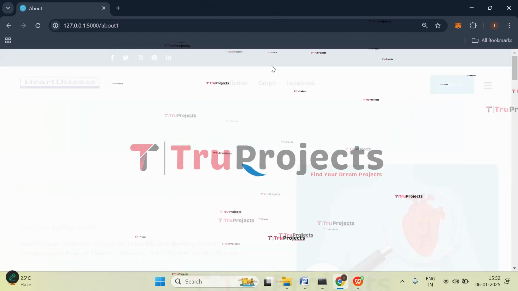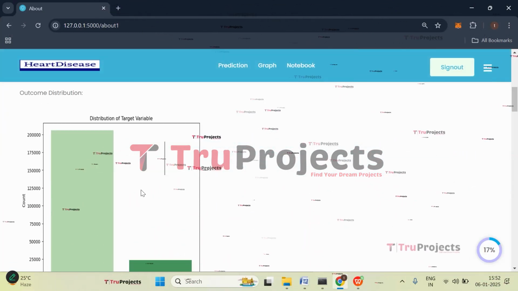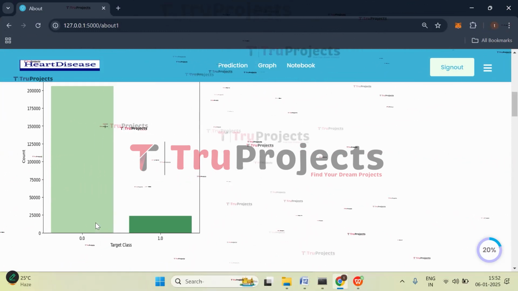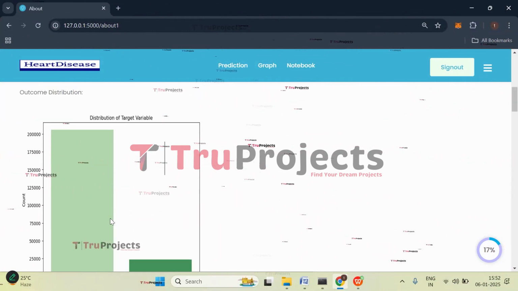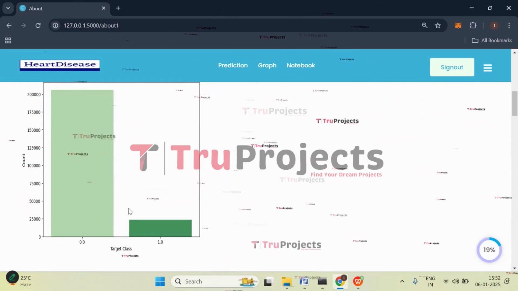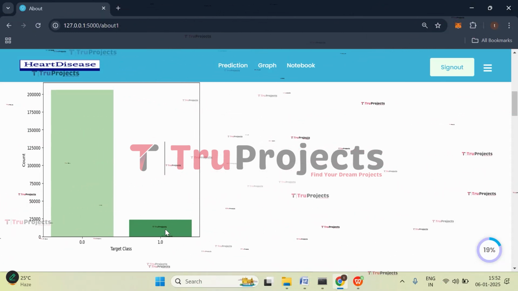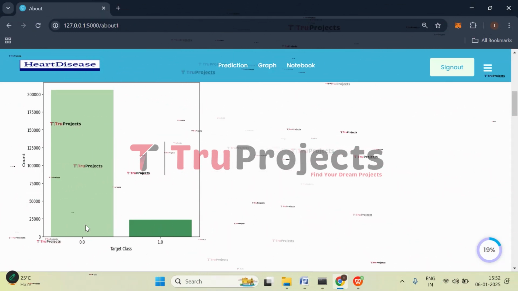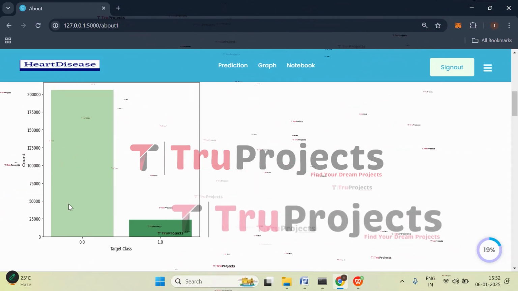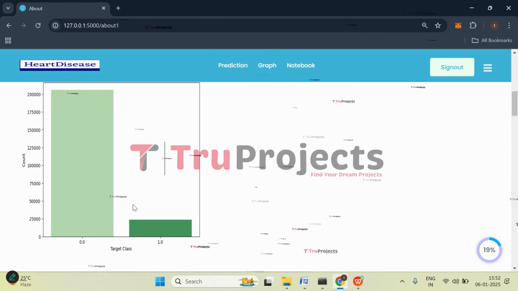Click on graph. So here we have the graphs. So this is the outcome distribution. Here on x-axis we have target class, and on y-axis we have the count of each class. So this is the target class distribution graph, where class 1 count is less and class 0 count is high. Here 1 refers to people with heart disease, 0 refers to people with no heart disease. That is why we have used adaptive synthetic sampling technique to address this class imbalance issue.